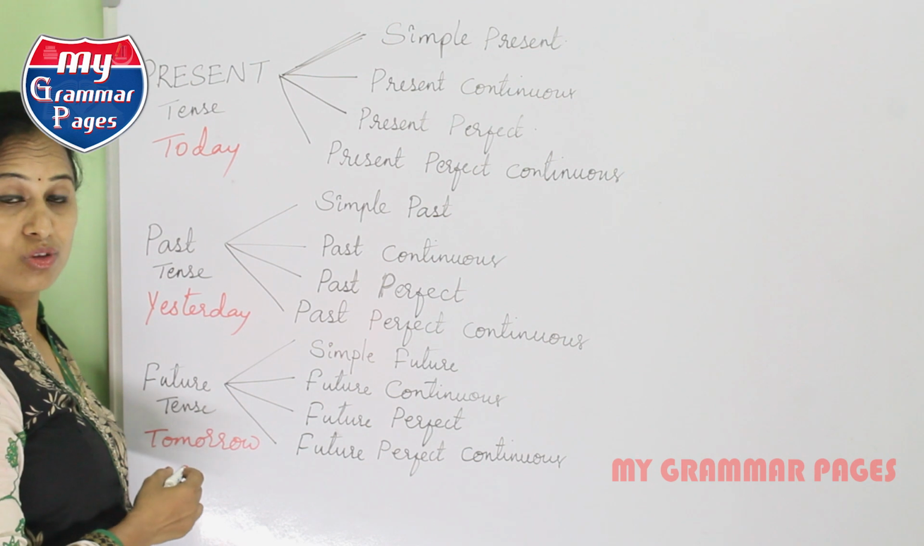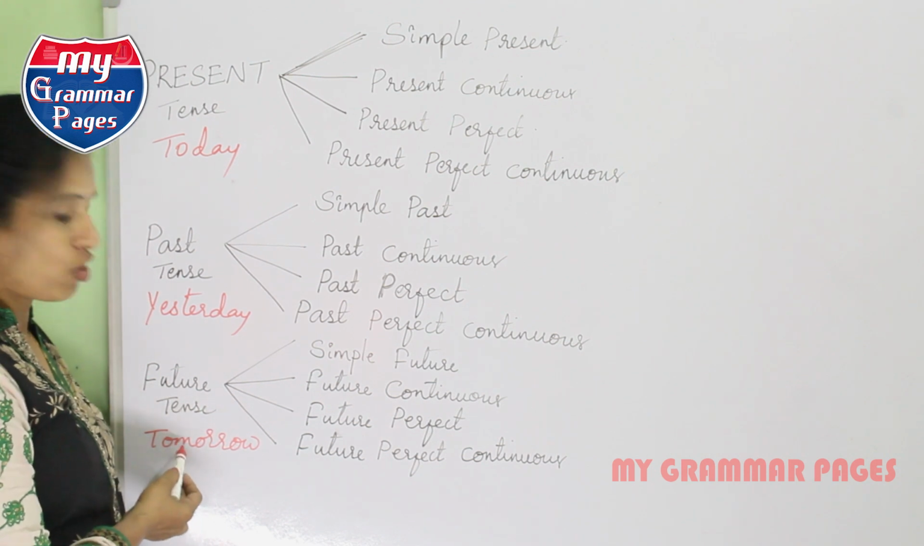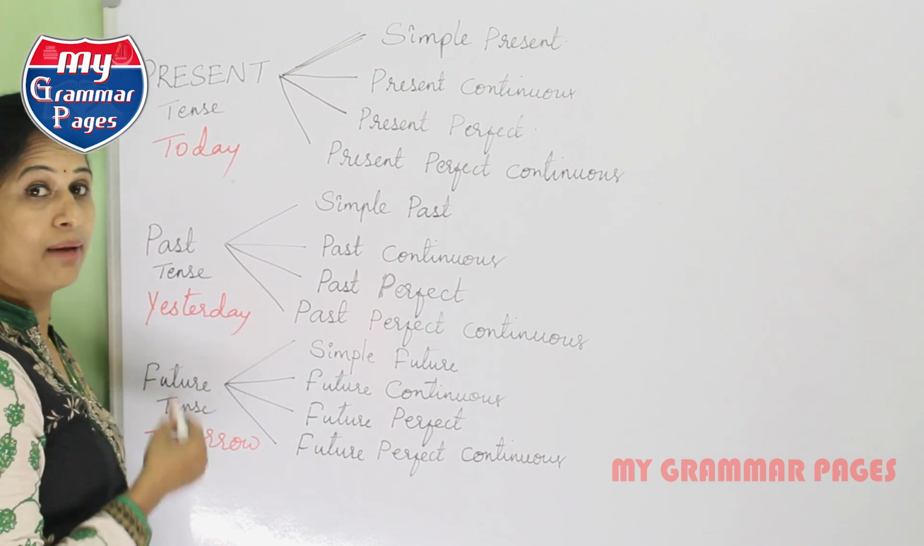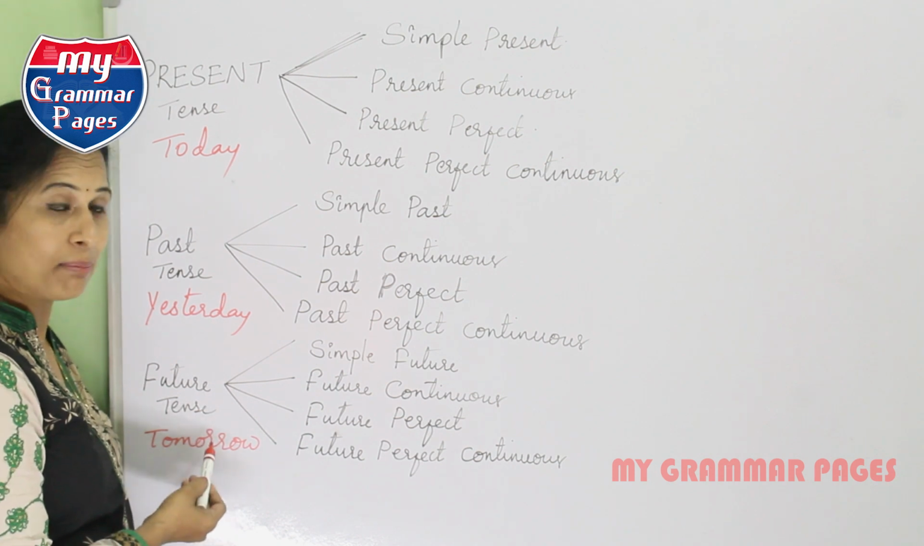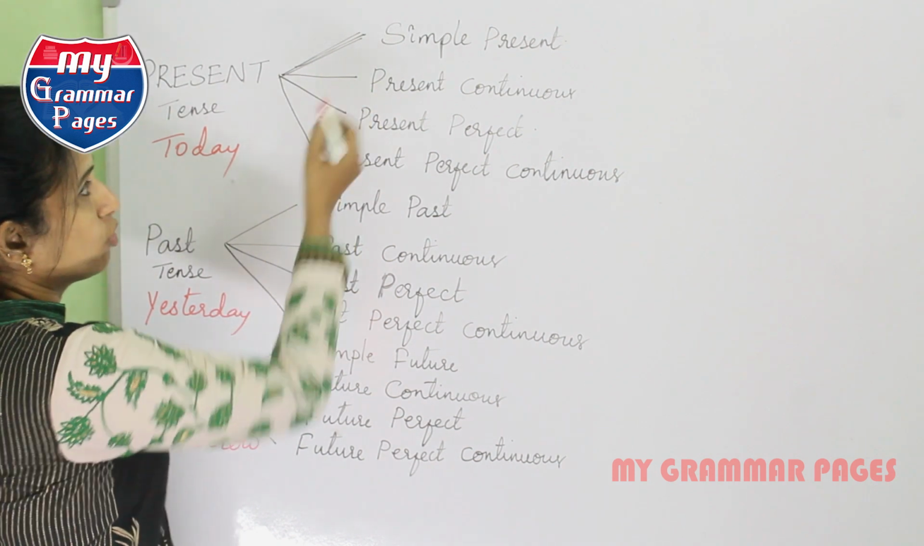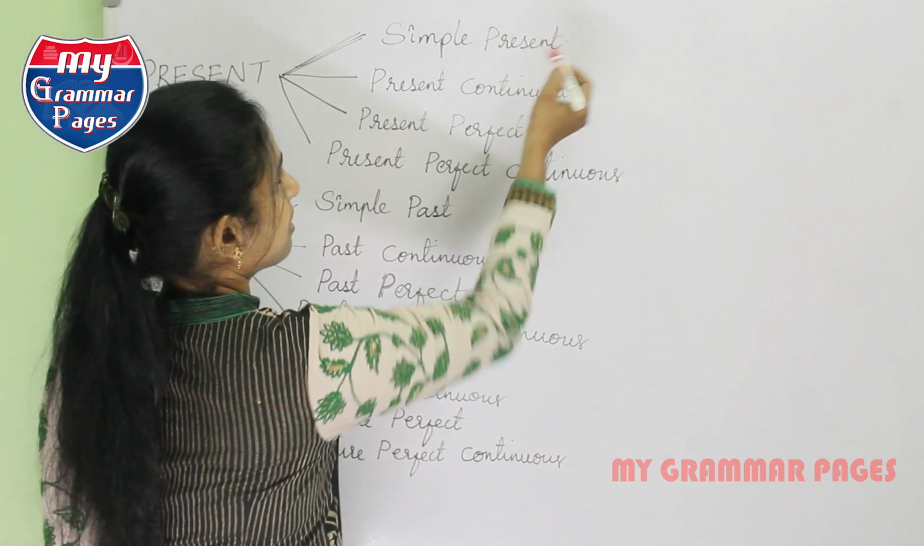Tomorrow, most of the students go wrong in the spelling. It is not double M and single R or double M and double R's. It is single M and double R's. Now, coming to the bifurcation, first thing is simple present.